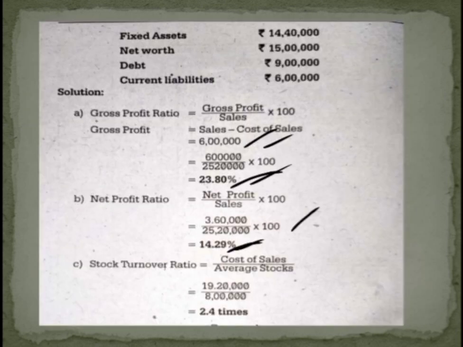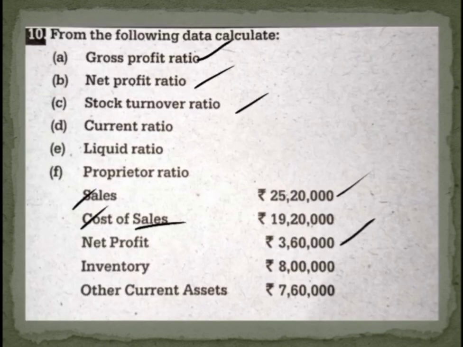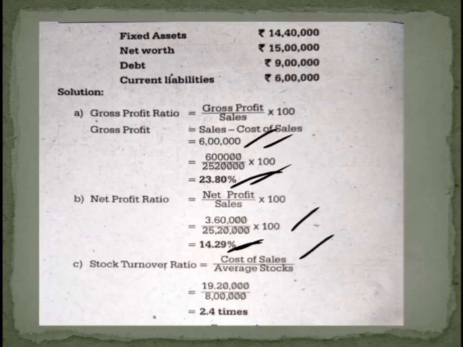The formula to calculate stock turnover ratio is cost of sales divided by average stock. Cost of sales is directly given in the question here, that is 19,20,000. Then in the denominator we have to write average stock, but in the absence of information about the opening stock, you can take closing stock itself as the average stock. So the answer will be cost of sales 19,20,000 divided by average stock 8 lakh. The stock turnover ratio is usually expressed as a rate, that is 2.4 times.